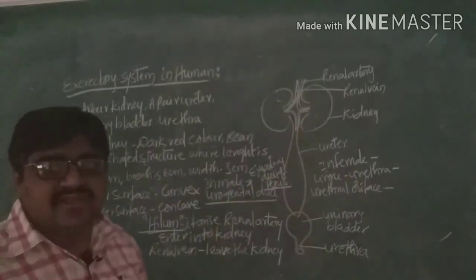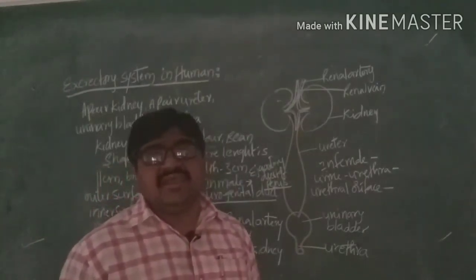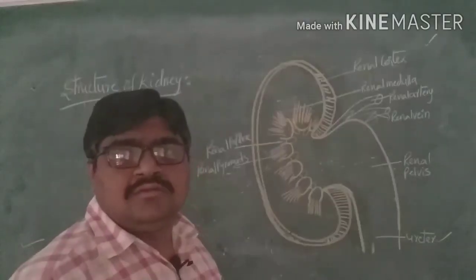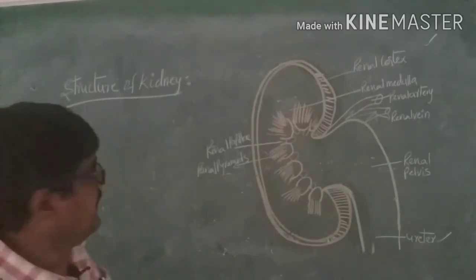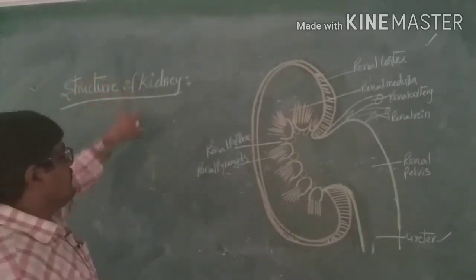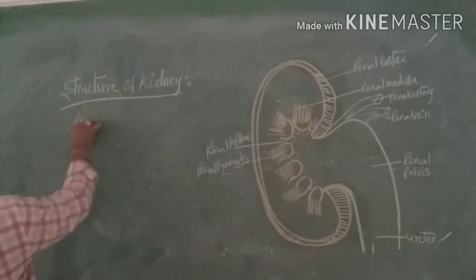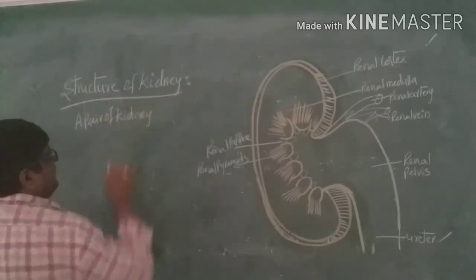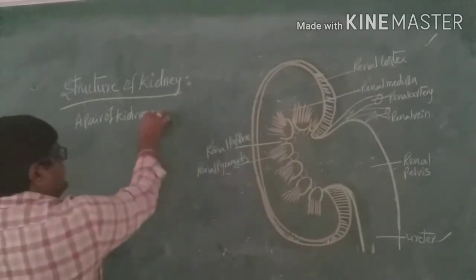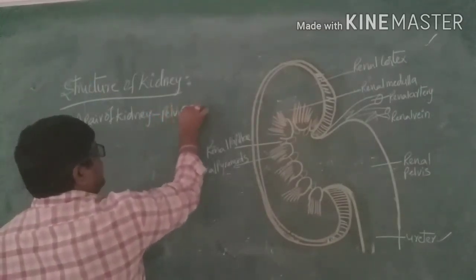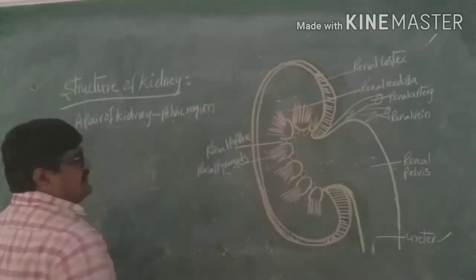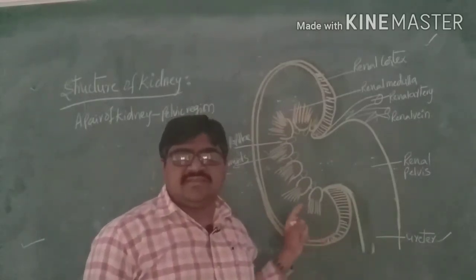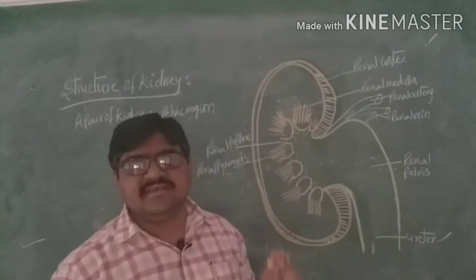Now coming to the structure of the kidney. A pair of kidneys is present on either side of the pelvic region. The length is 11 centimeters, the width is 3 centimeters and the breadth is 6 centimeters.